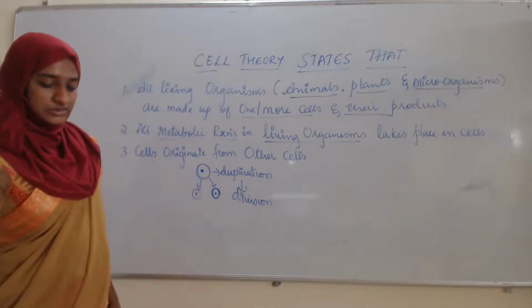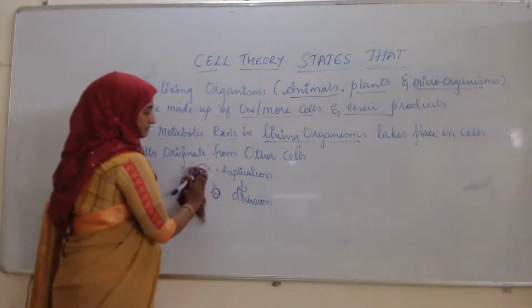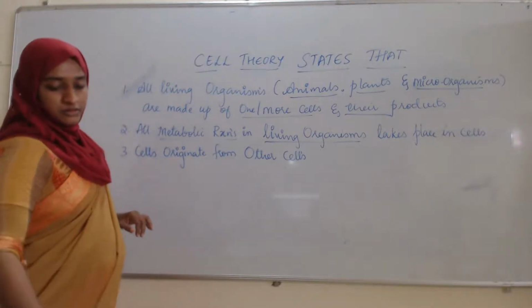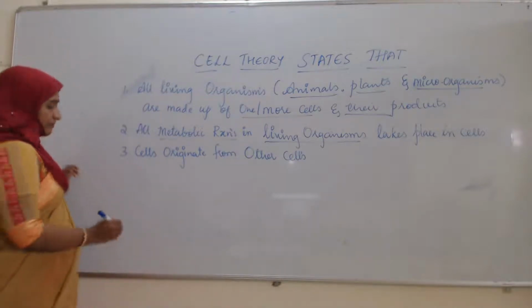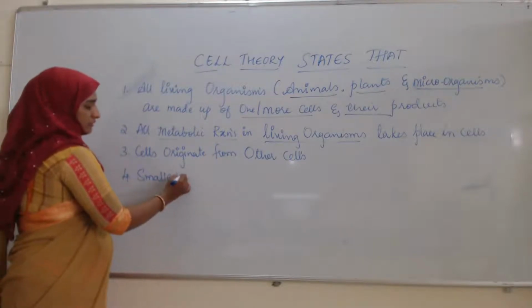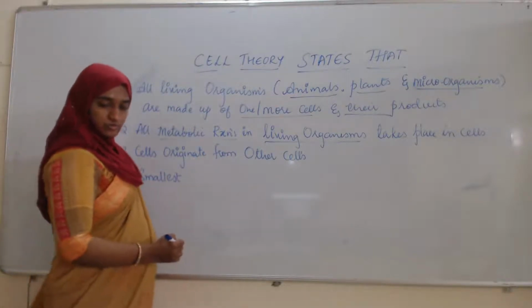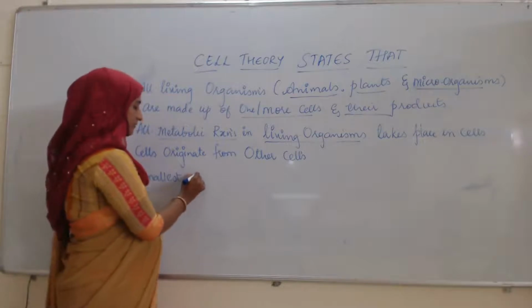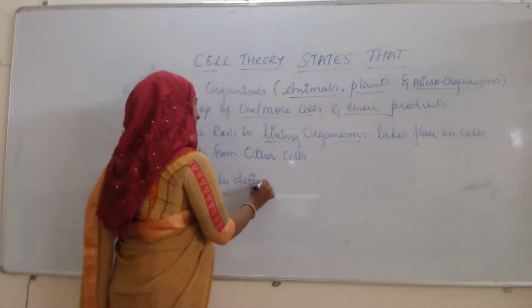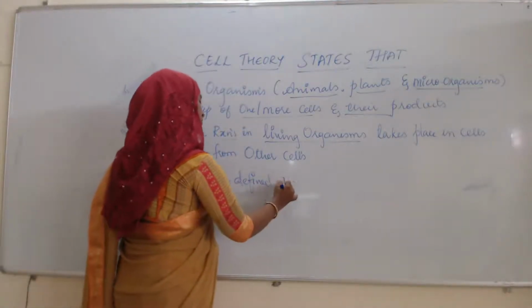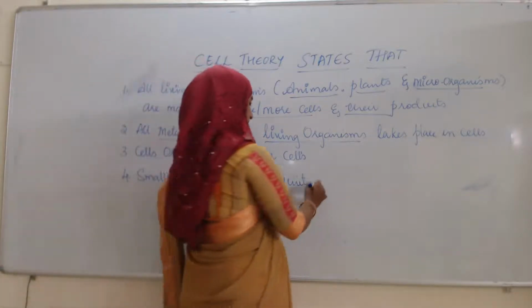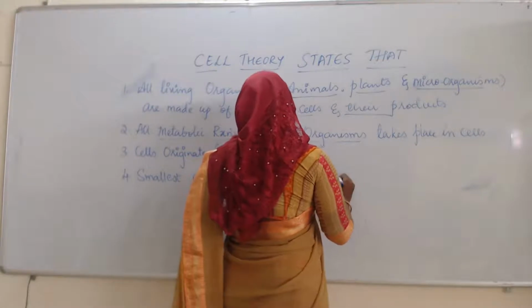Then next, the fourth statement. The smallest clearly defined unit of life is the cell.